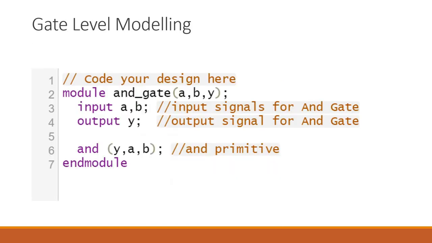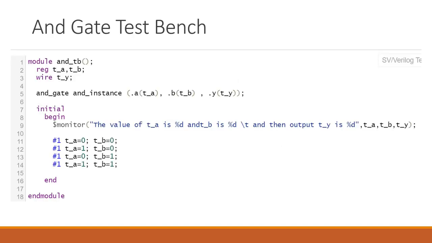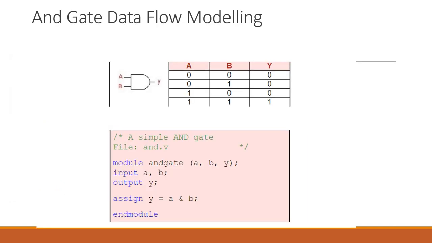So, coming to the next slide. Okay, so this is the gate level model. Before moving to gate level modeling, just understand this is the gate test bench. Next is the gate level data flow model. I would like to tell you we are going to see first gate level modeling, then data flow modeling, and then how you can write the behavioral model for the AND gate.